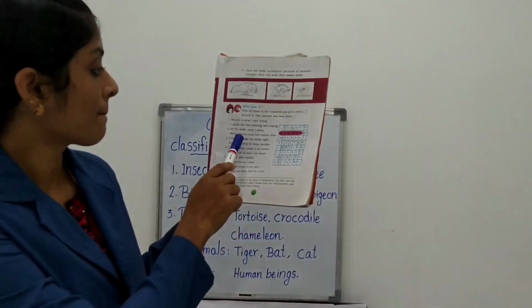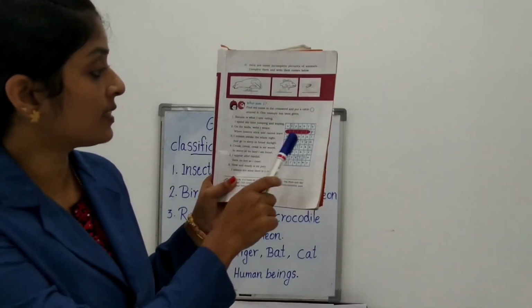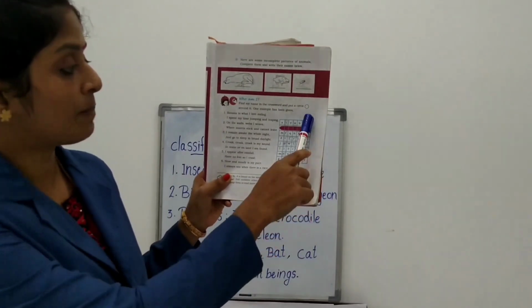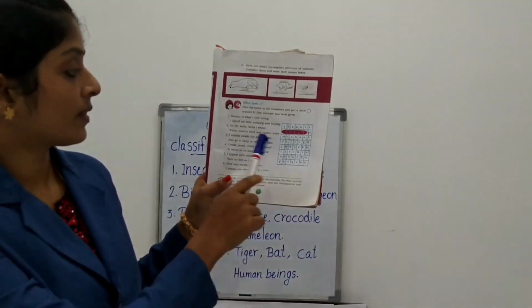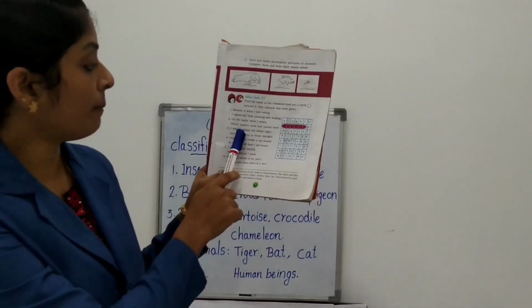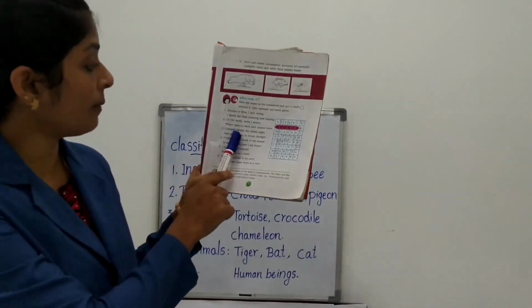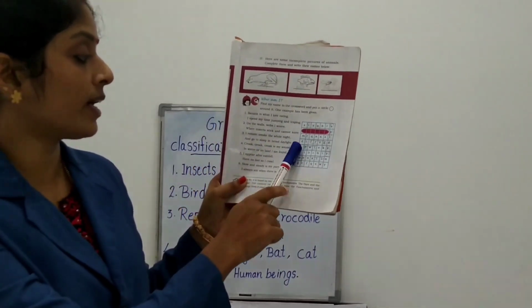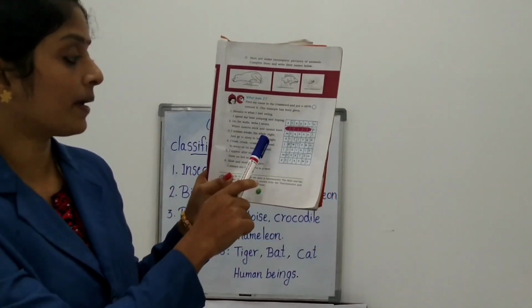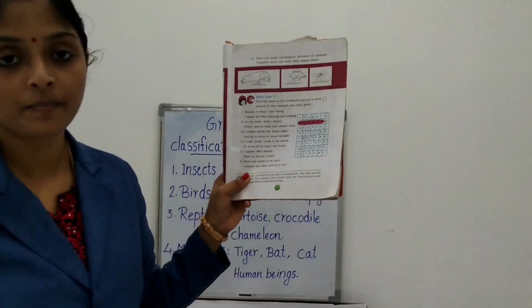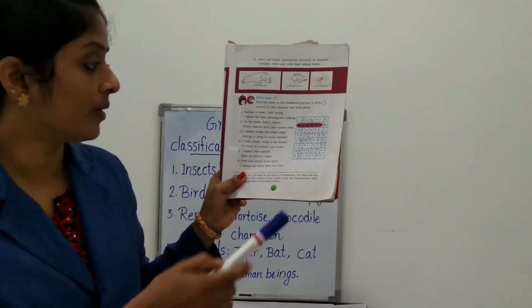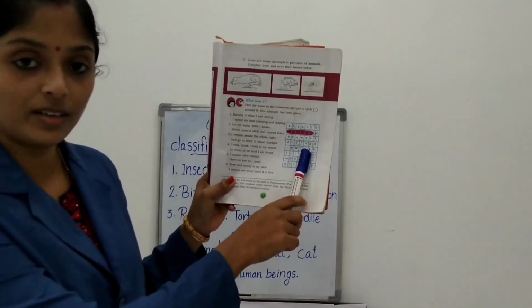Okay, we can see spider here. The next one: I remain awake the whole night and go to sleep in broad daylight. This is owl. Yes, here is owl.